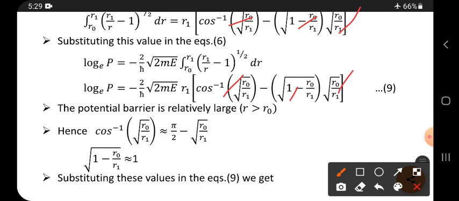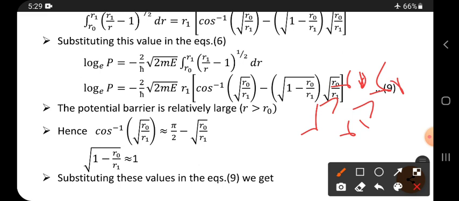Now if r is greater than r naught, then r1 is also greater than r naught, right? So r is very much greater than r naught, and r1 is also greater than r naught.